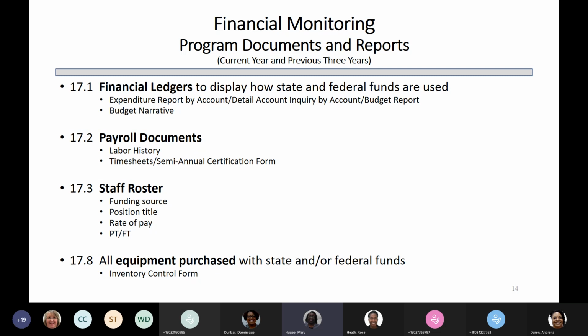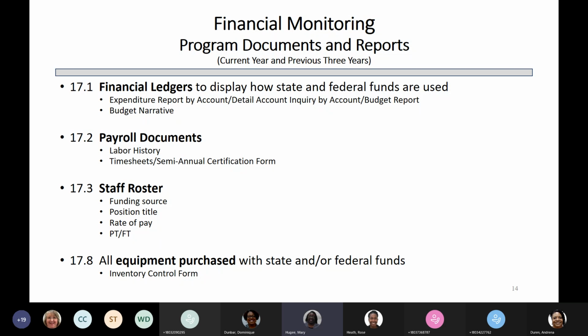For all other program documents or reports that I will be reviewing, we need your current year and your previous 3 years. Keep in mind, we're looking over your grant period. So current is 2021, and then your previous should be 3 back, from 2019 through 2017.